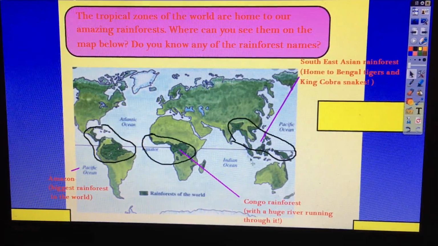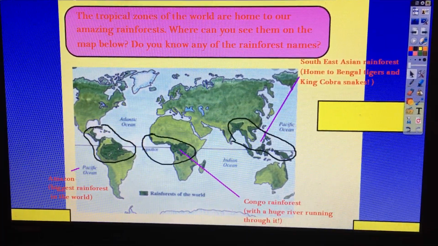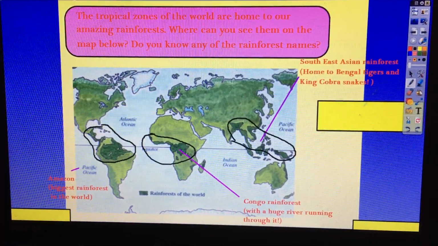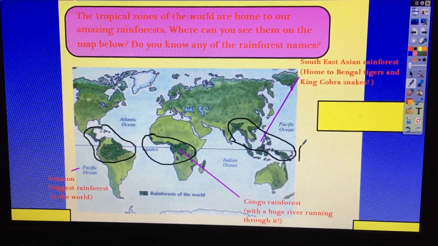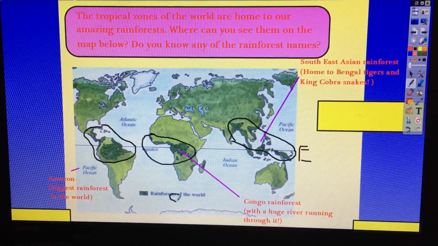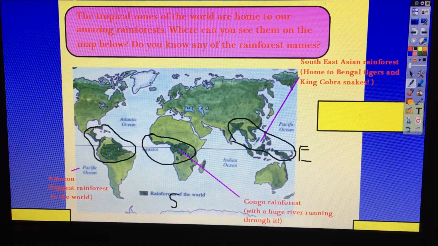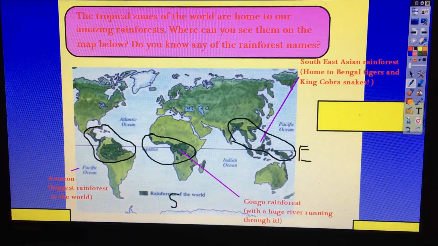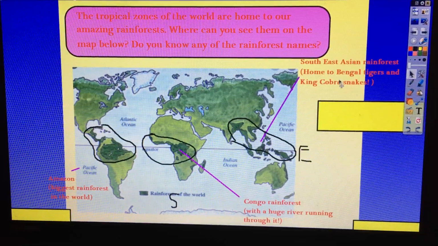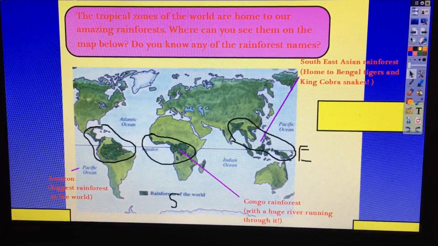So all of this is Asia, and this is the East. Never eat shredded wheat. North, East, South, West. So here is East, and here is South. So because it's in between South and East, this is the Southeast, and it's in Asia, so it's the Southeast Asian rainforest. And animals like the Bengal tigers and king cobra snakes live here. So these are the main tropical rainforests.